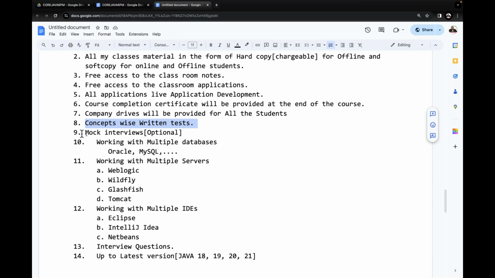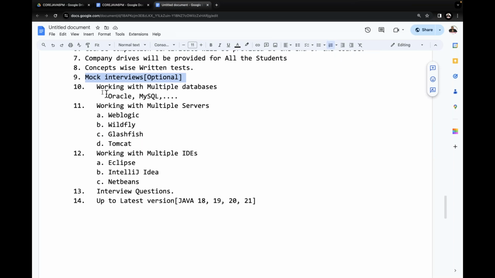Understand it now. Mock interviews, depending on the option and the time possibility, we are planning to conduct also. The remaining content is working with multiple databases, somewhat technical things.